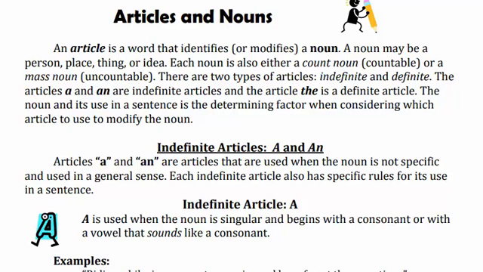So a is used when the noun is singular or begins with a consonant or with a vowel that sounds like a consonant. Keep in mind there are three key points in this definition. A singular, this is the first key point. That begins with a consonant, this is the second key point. And a vowel that sounds like a consonant.